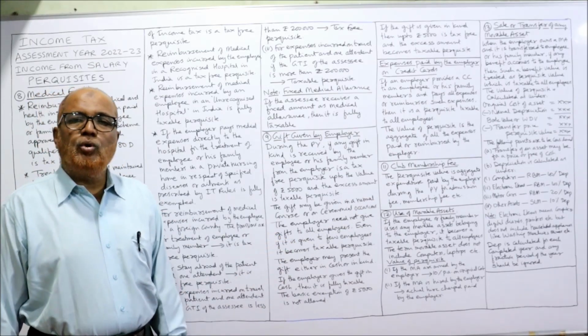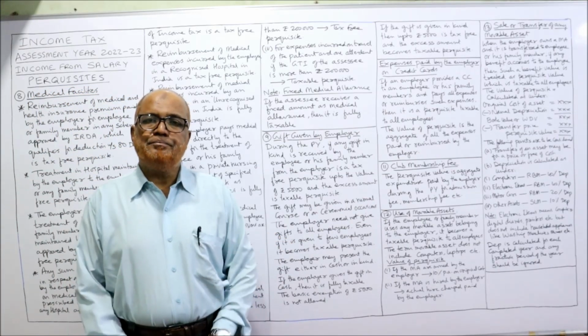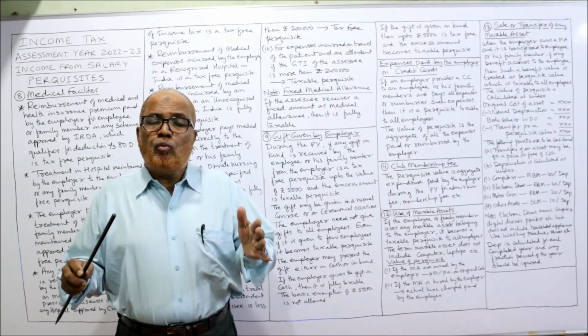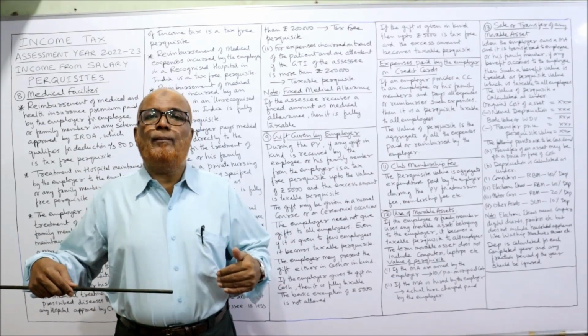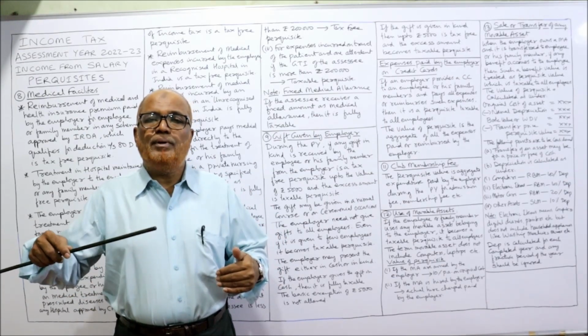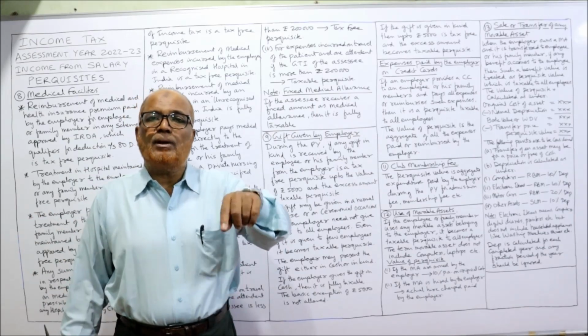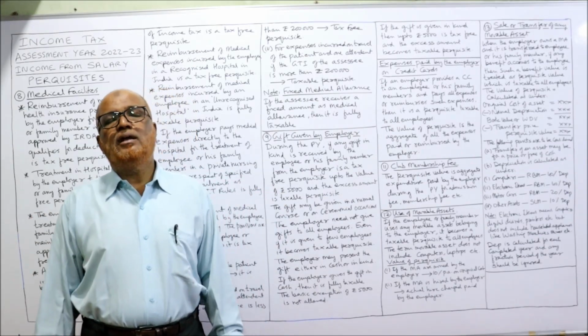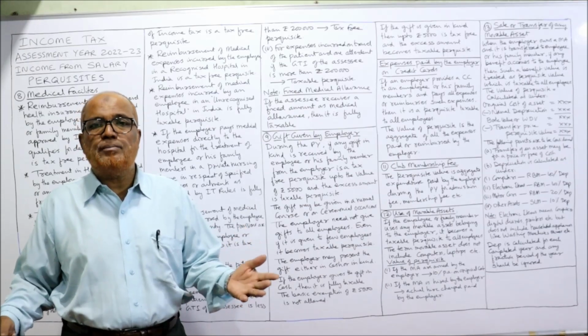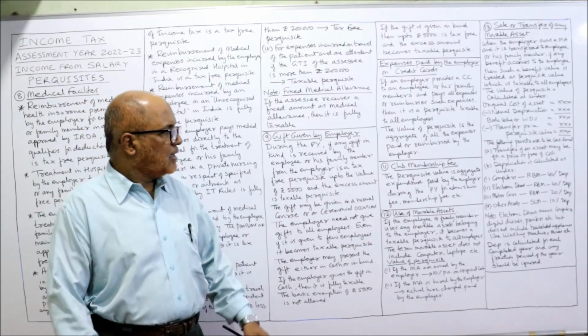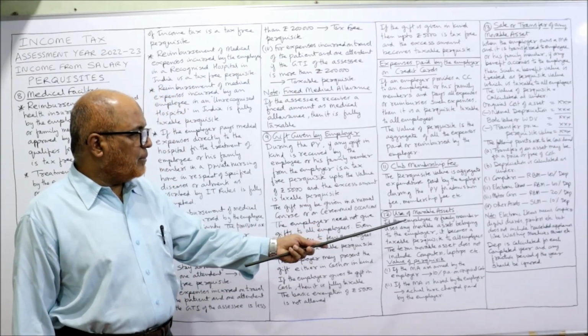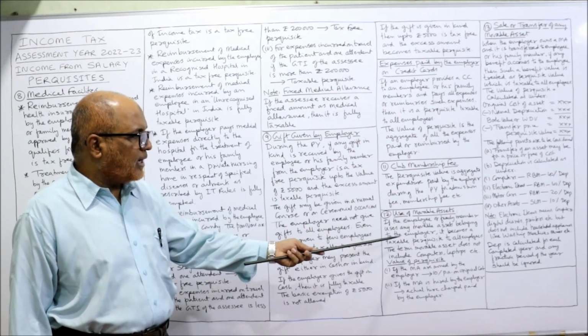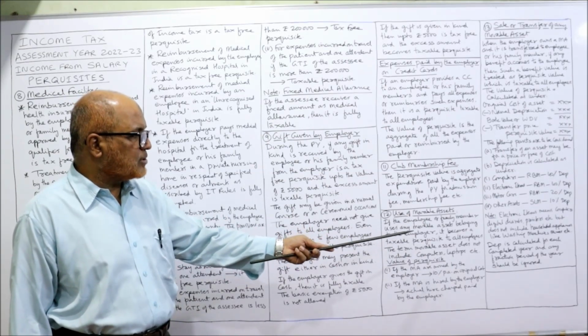Next, 12th, use of movable asset. Sometimes a movable asset is owned by the employer, but sometimes it will be used by the employee for their personal use. Then the Income Tax Act says it's a taxable perquisite in all the cases. So here, if the employee or family member uses any movable asset belonging to the employer, it becomes a taxable perquisite to all employees.